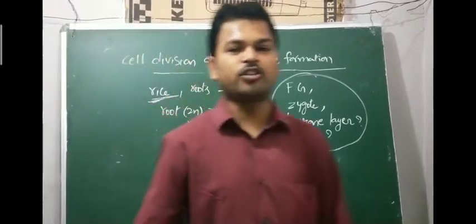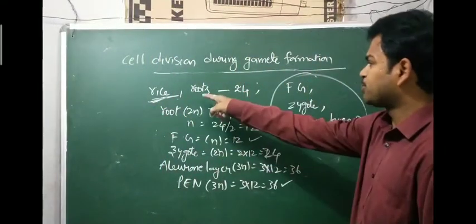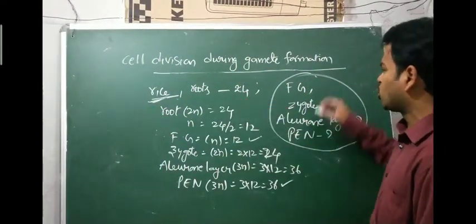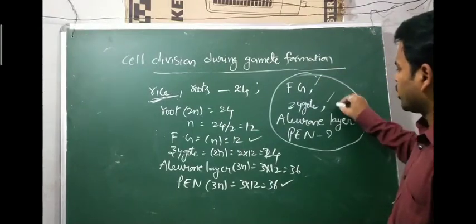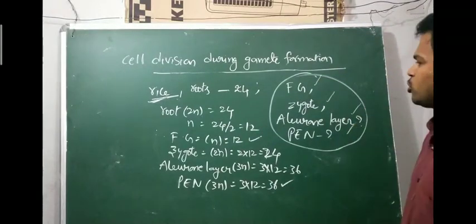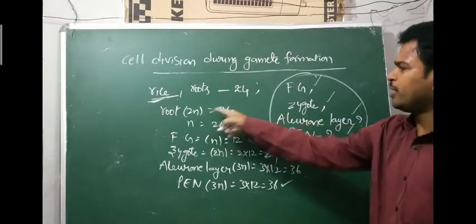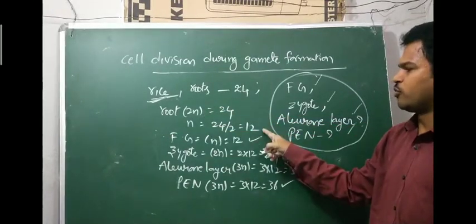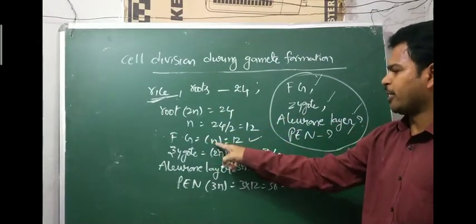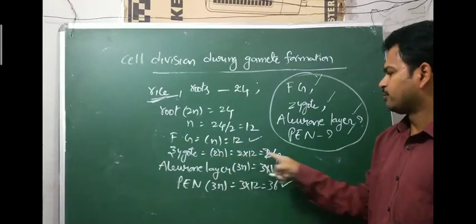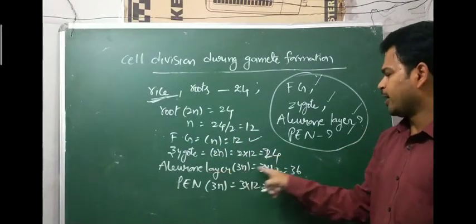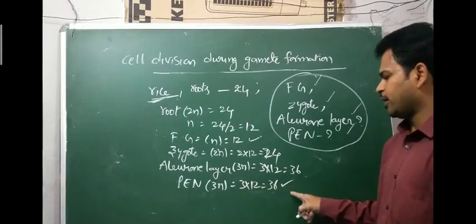So rice plant, 24 chromosomes. In the rice plant, roots have 24 chromosomes. What is the chromosome number in the female gamete, zygote, aleurone layer, primary endosperm nucleus? Root is 2n, 24. Then find n, 12. The female gamete is n, haploid, 12. Zygote 2n, so 24. Aleurone layer 3n, so 36. PEN 3n, 36.